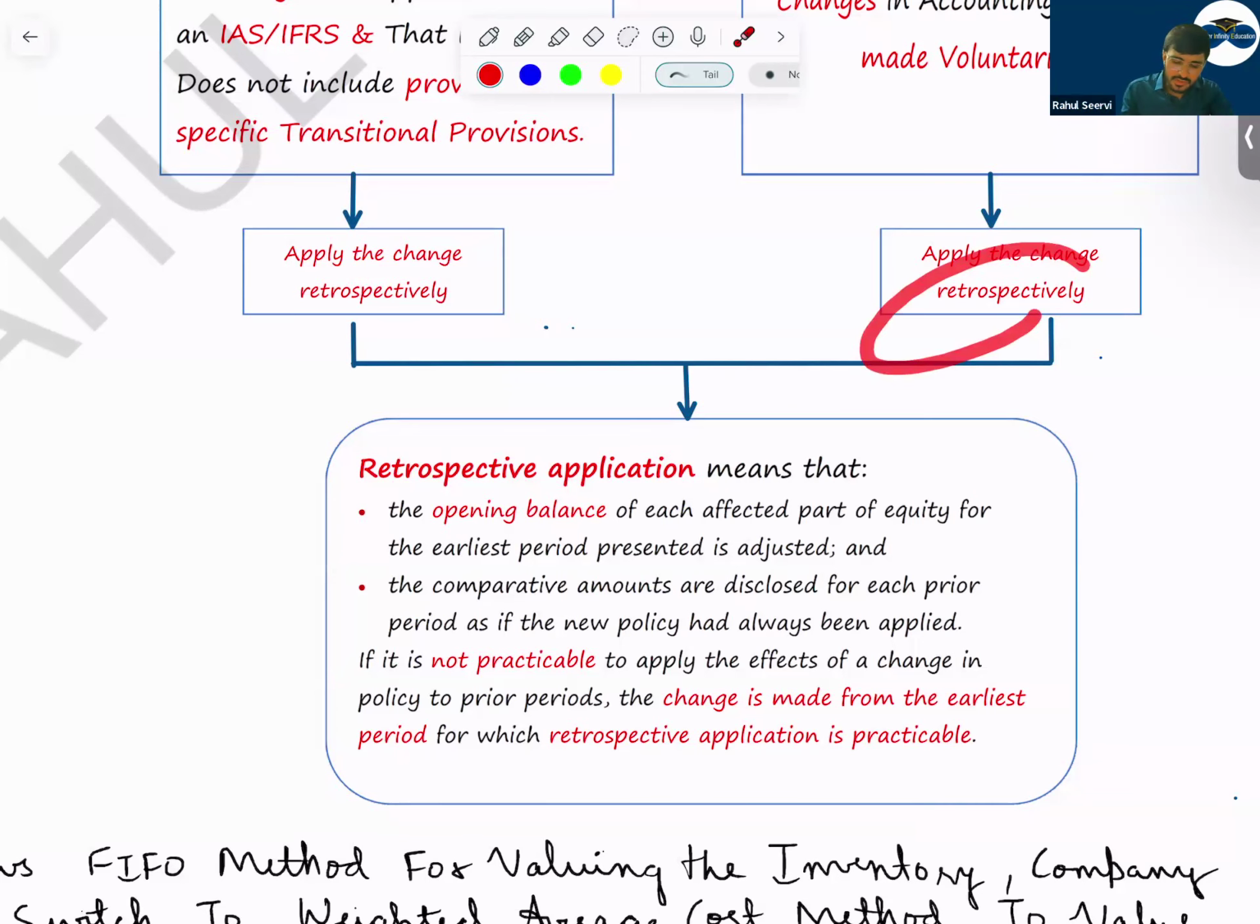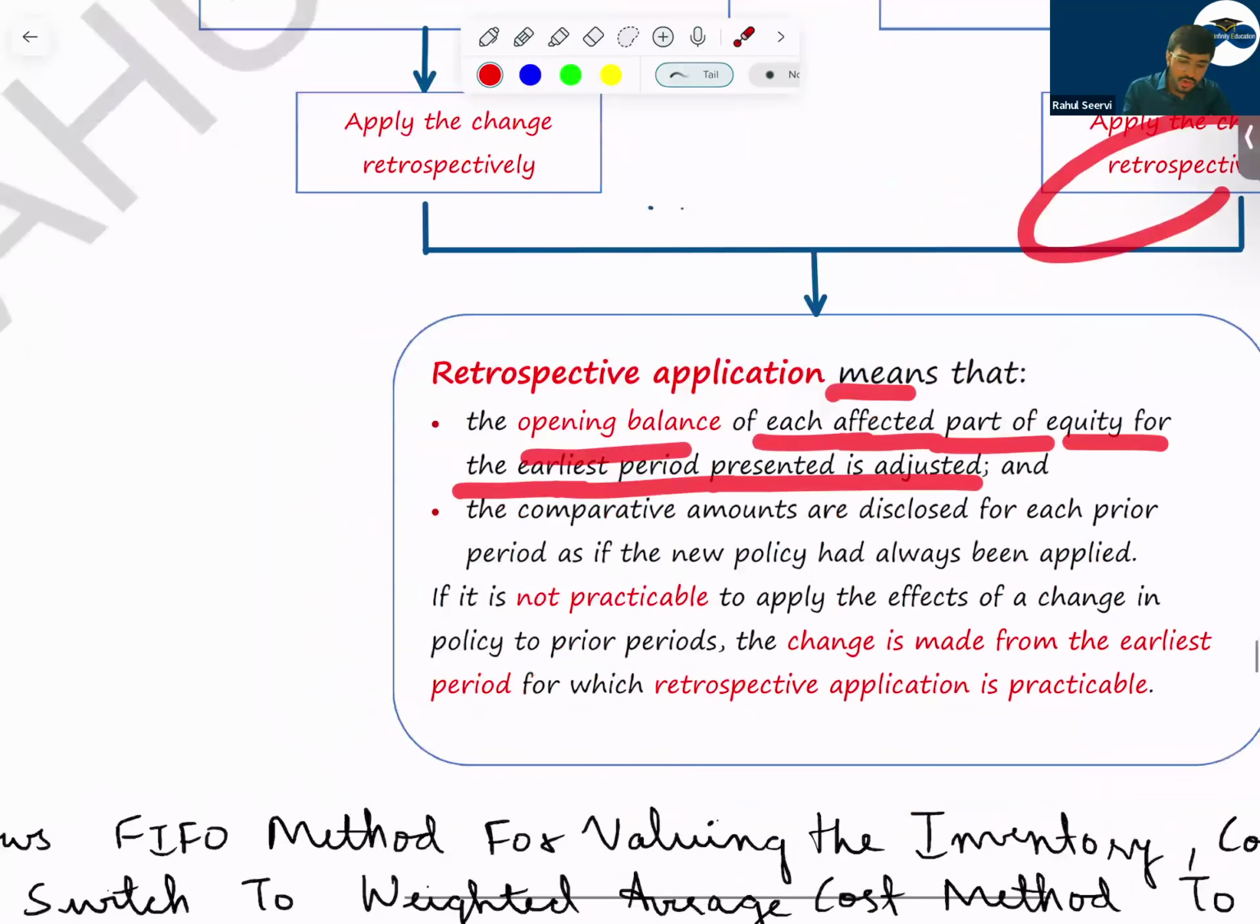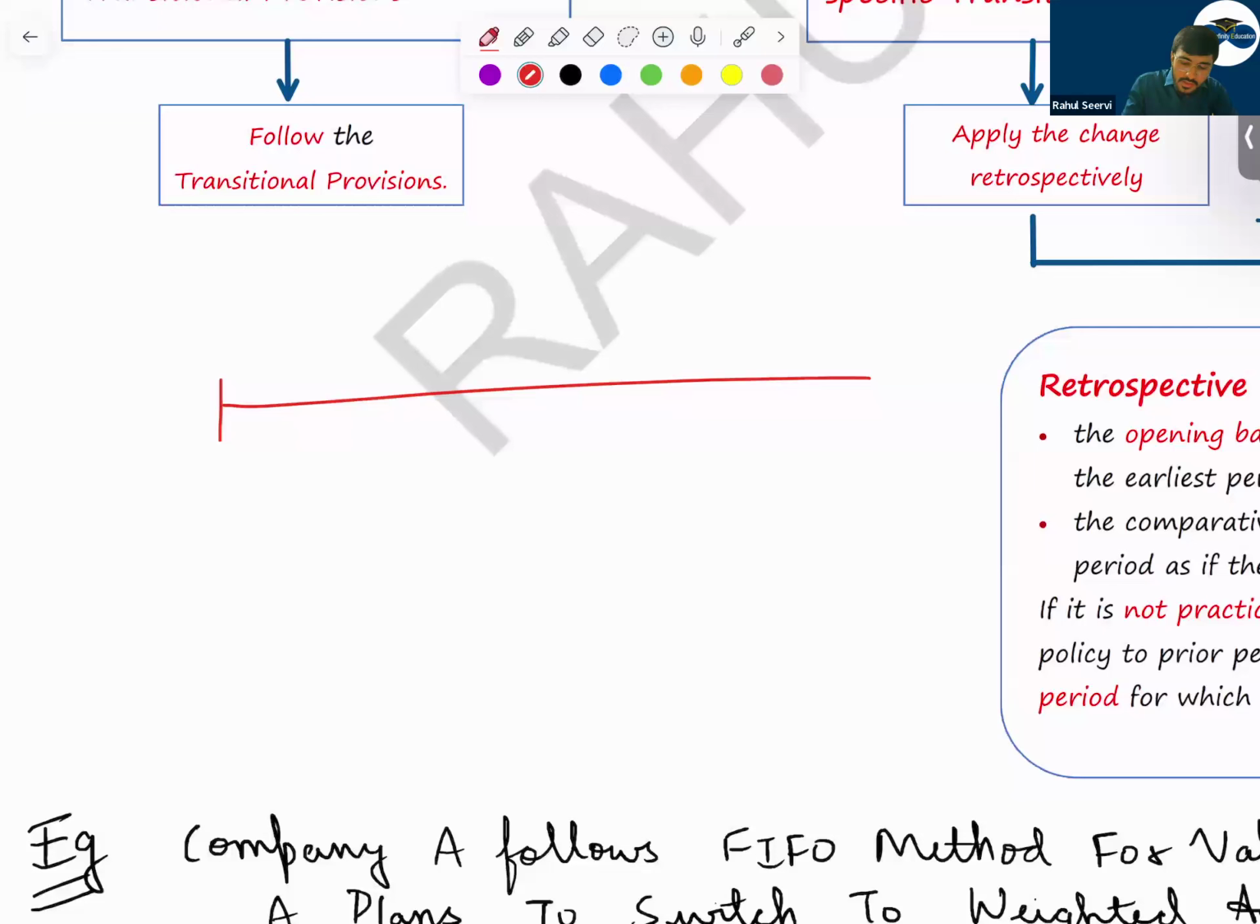Now, retrospective treatments. Retrospective application means what? The opening balance of each affected part of the equity for the earliest period presented is adjusted. So, earliest period presented means what? This is my current year. This is the previous year. So, this year there is a change. Then, what will the company do? It's a change in accounting policy. Then, the company will normally do what? The company has to do retrospective treatment. Retrospective treatment basically means what? We have to do the changes. How will the company do the changes? See, the company will do the changes from the day one when the business started. Now, is it possible to do?